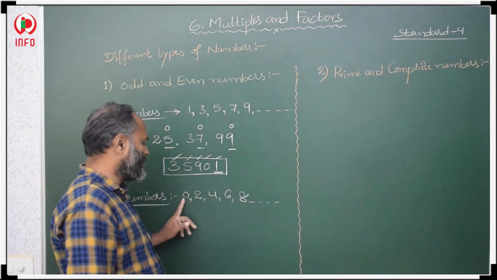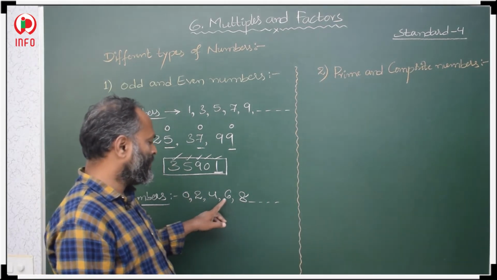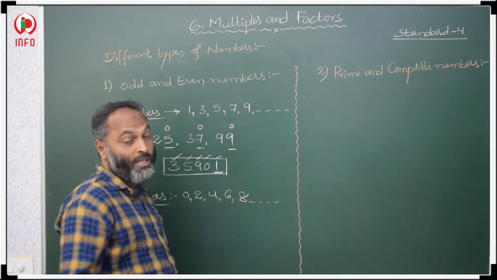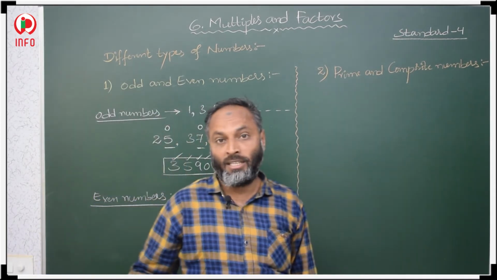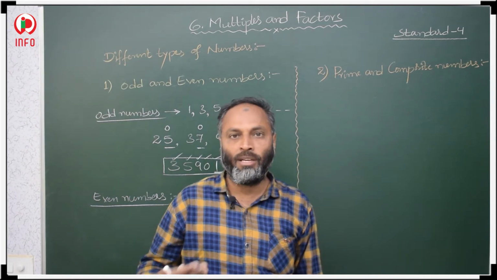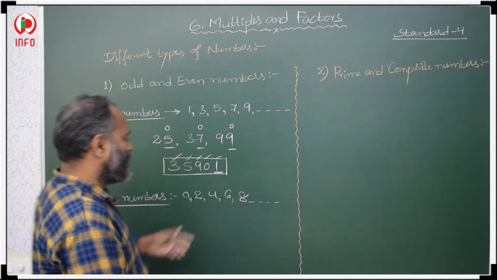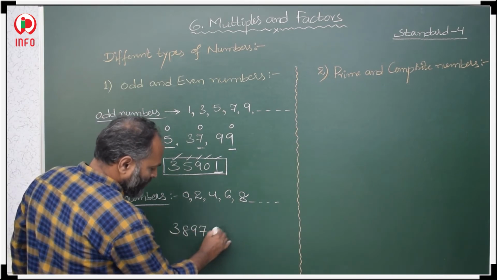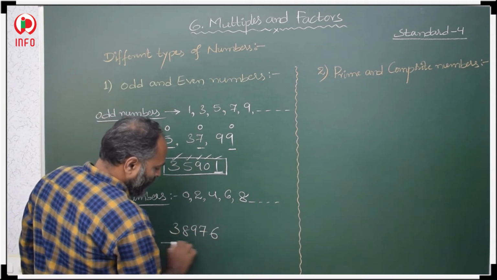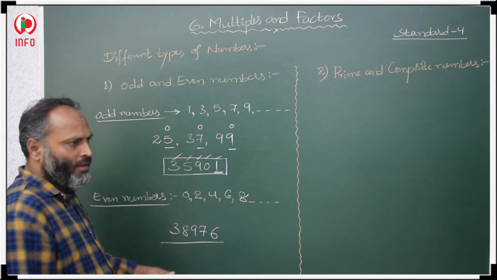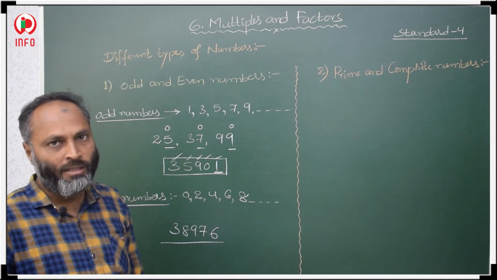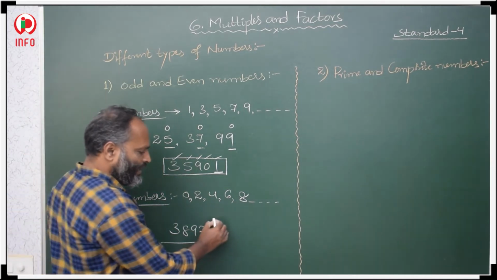Why? 2 zeros are 0, 2 ones are 2, 2 twos are 4, 2 threes are 6, 2 fours are 8, like this. Then what about 2 digits, 3 digits, 4 digits, 5 digits, 6 digits? How do we find whether the number is even or odd? Same process. Like 3, 8, 9, 7, 6. This is our 5 digit number. If I ask whether this number is even or odd, you just see what is there in the ones place.